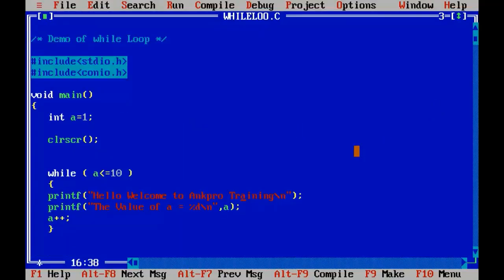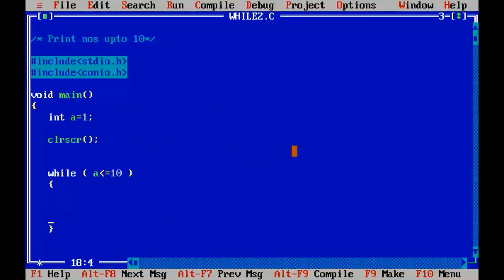So now let's write one more program to print the numbers from 1 to 10. So friends, in this program, I'll be printing the numbers up to 10, and I have got the while loop here. While a is less than or equal to 10, let's go and print its value. Printf. Okay, so now I'll just print the value, right? %d is enough here. Control F9. So I have to increment it. We can increment a using the increment operator.